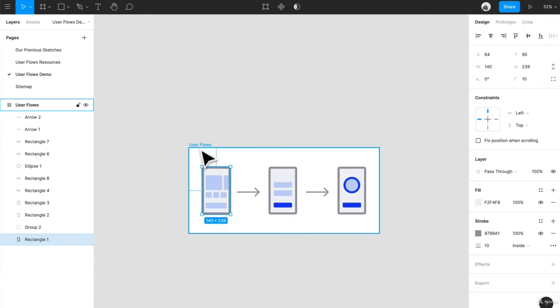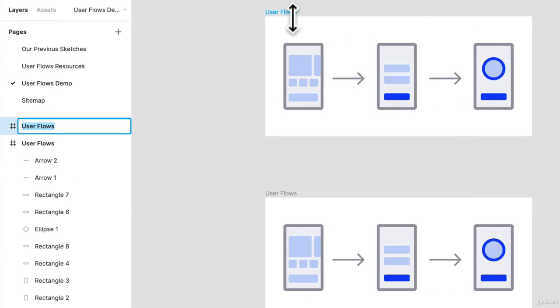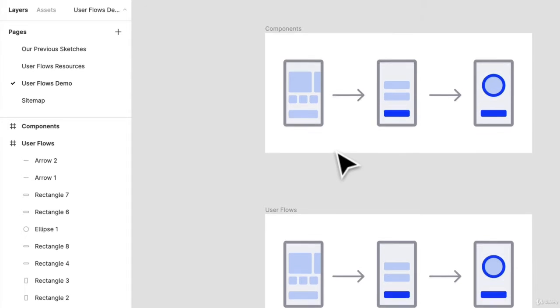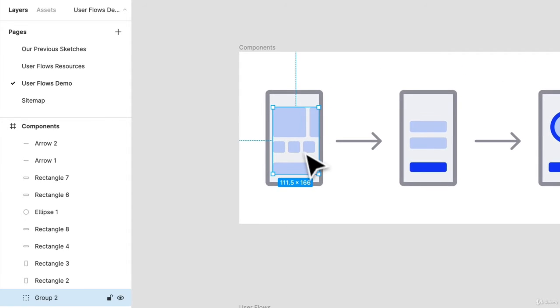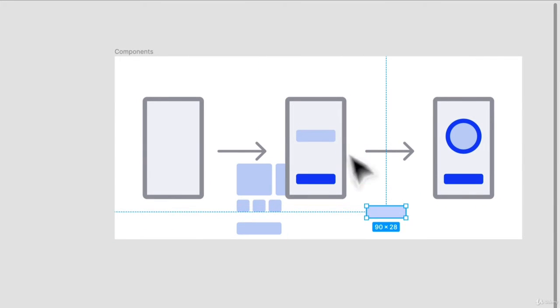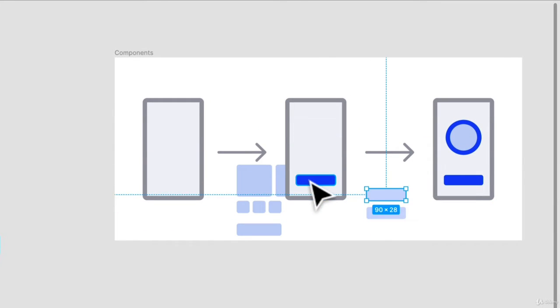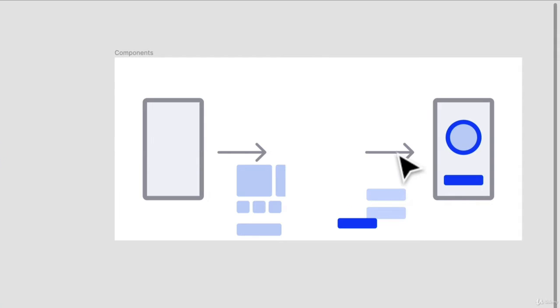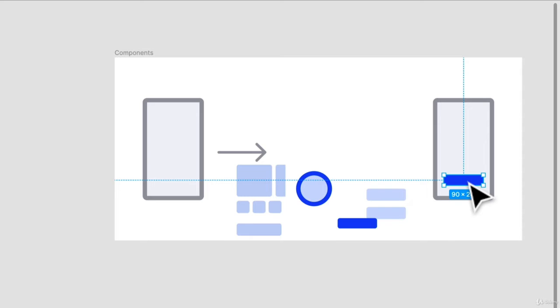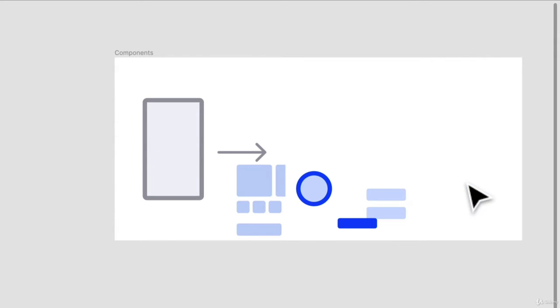We're actually going to pull some of these out and create a little components page. That's what we're going to name it, components. And I'm going to show you how to create some reusable components pretty quickly. Okay, so let's pull some of these out. We can delete that. We can delete that. I'm not sure about all the different types of components we're going to need, but this is a good starting point. I think that's fine.